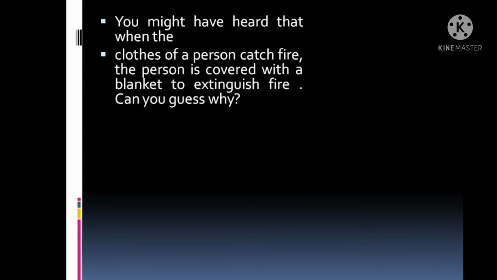You might have heard that when the clothes of a person catch fire, the person is covered with a blanket to extinguish the fire. Can you guess why? You might have seen this in a movie or in real life. When a person catches fire, we normally use a blanket or some other kind of material to cover it.